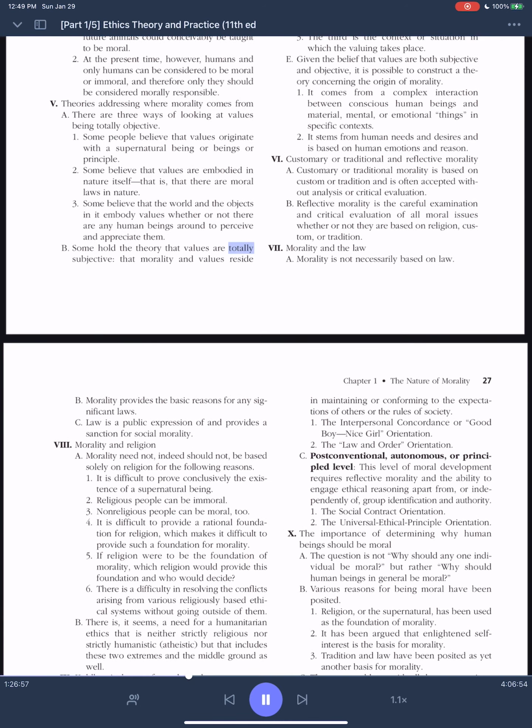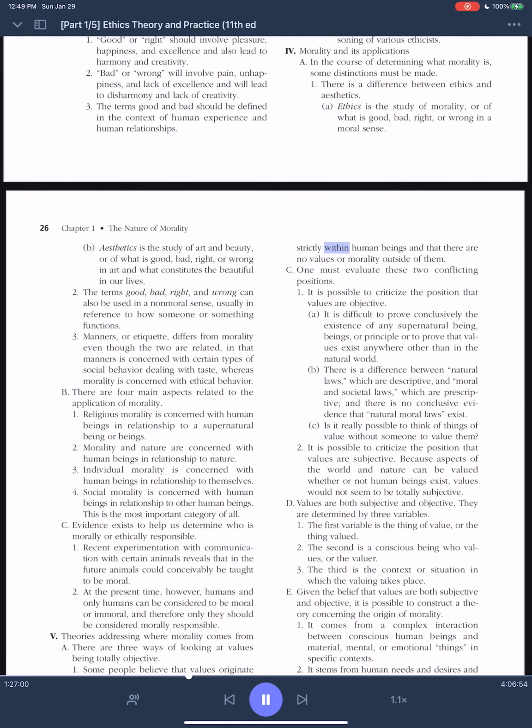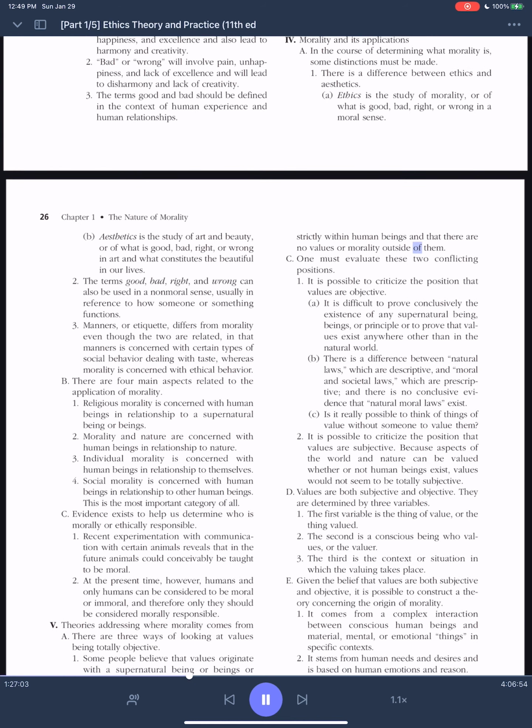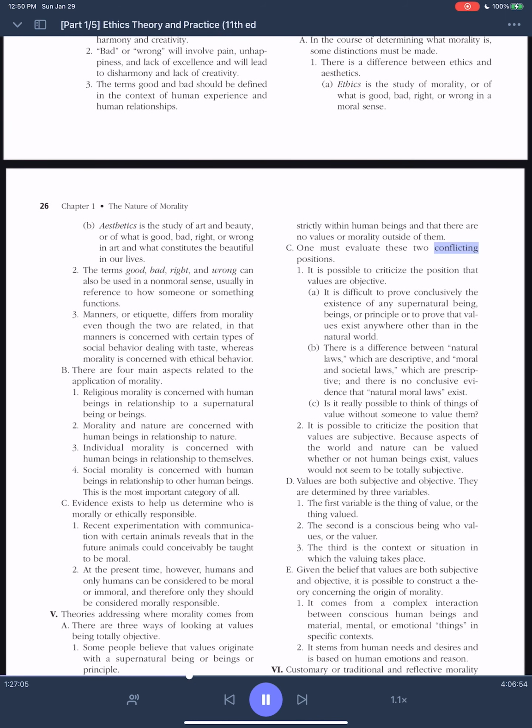B. Some hold the theory that values are totally subjective, that morality and values reside strictly within human beings and that there are no values or morality outside of them. C. One must evaluate these two conflicting positions.